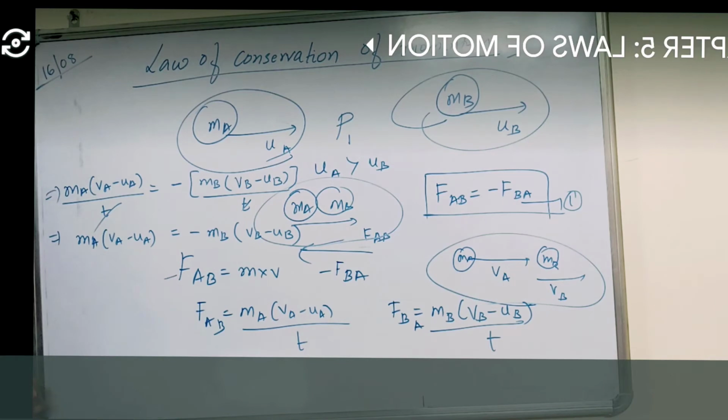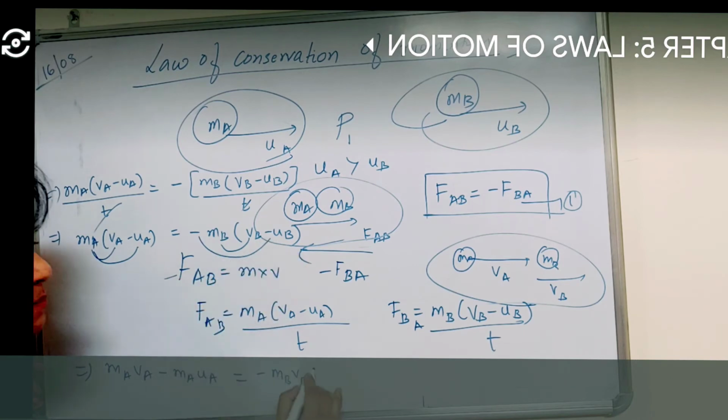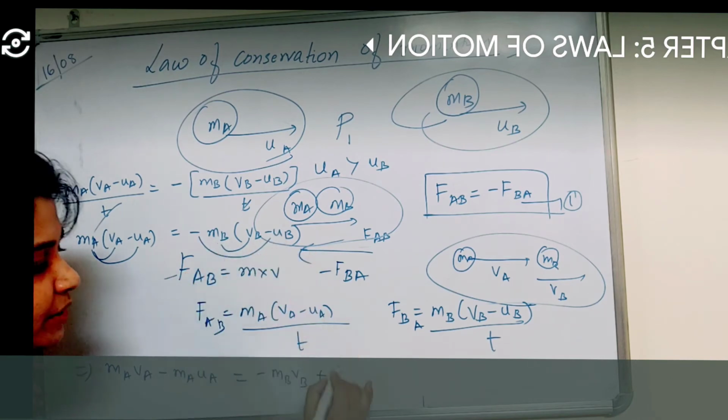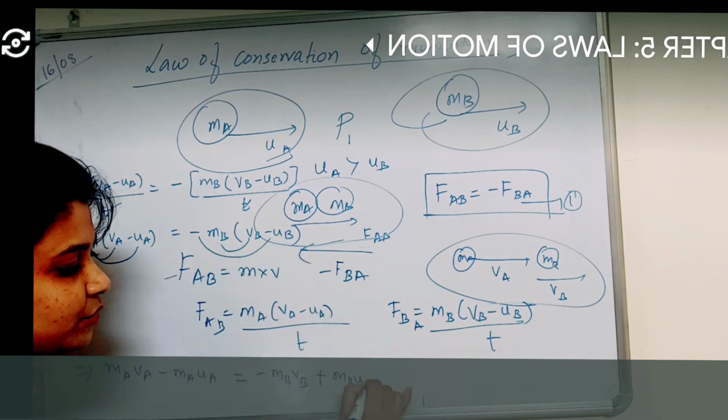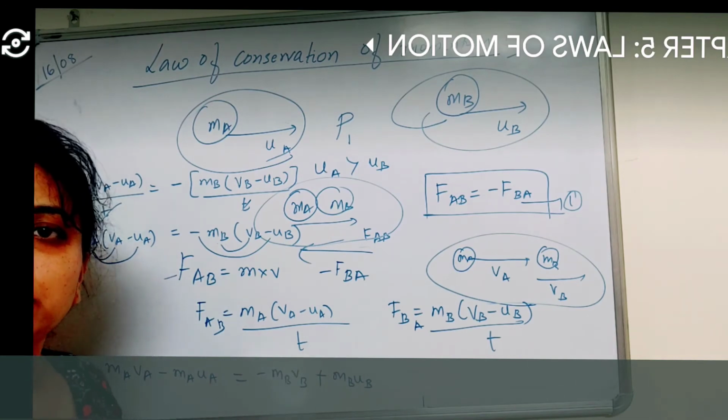So this is MA VA minus MA UA is equal to minus MB VB, and minus into minus is plus MB UB. Now bring all the initial velocities to one side and all the final velocities to the other side.